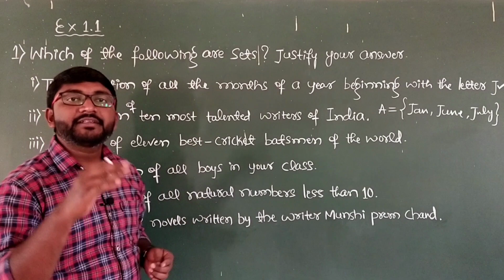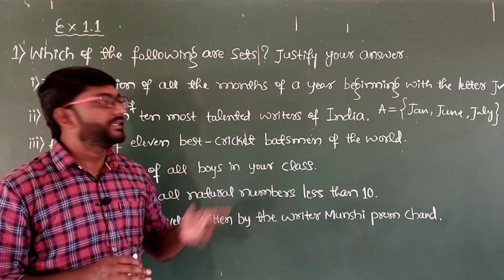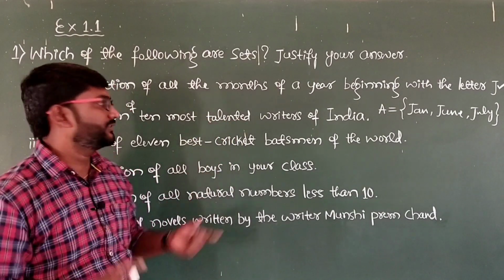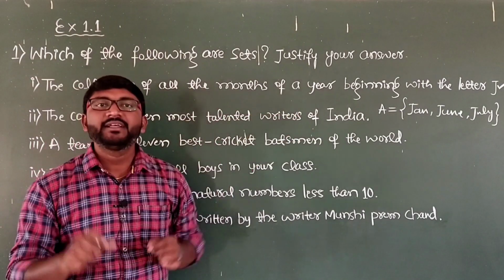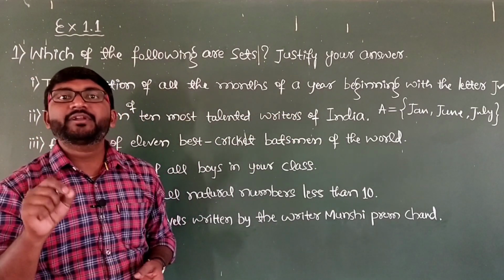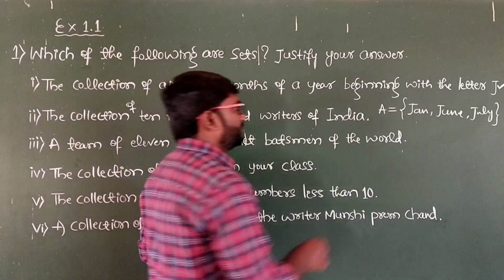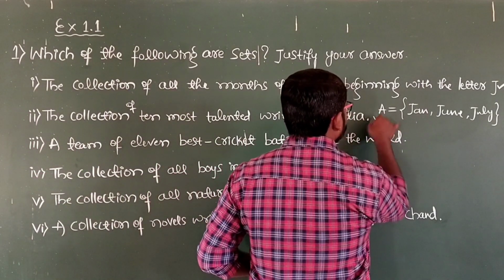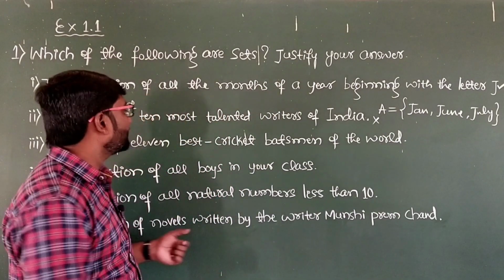Whenever it is a set, it should be well defined. In this case, it is not well defined. So the answer for this is: it is not a well defined collection of objects, therefore it is not a set. So the second one is not a set. And let us go for the Roman number 3.